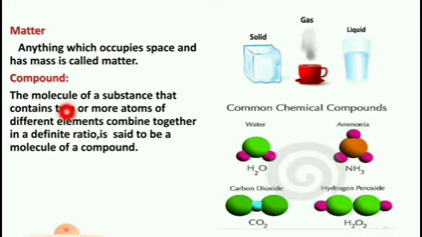Compound. A molecule of a substance that contains two or more atoms of different elements combined together in a definite ratio is said to be a molecule of a compound. These are examples of compounds: water, ammonia, carbon dioxide, hydrogen peroxide.